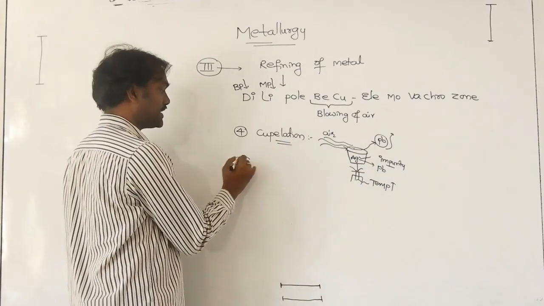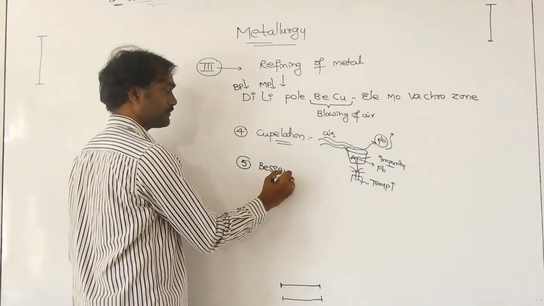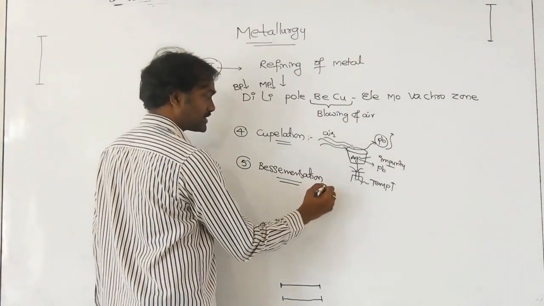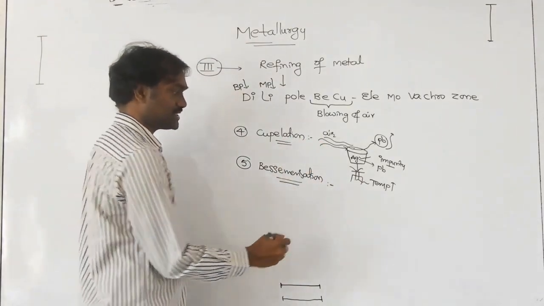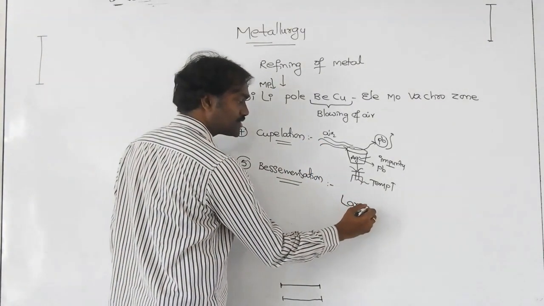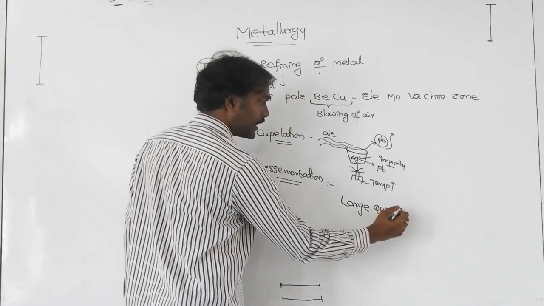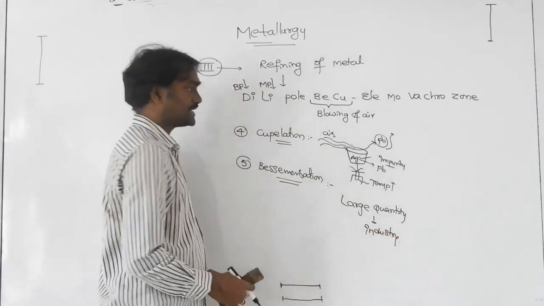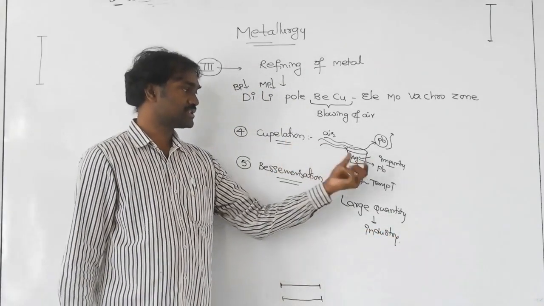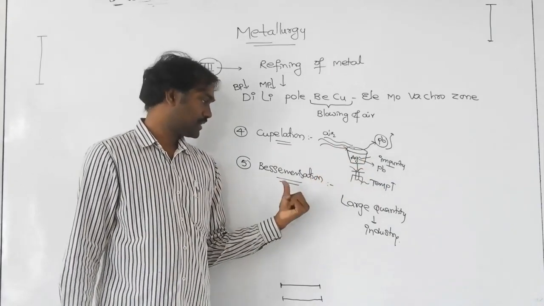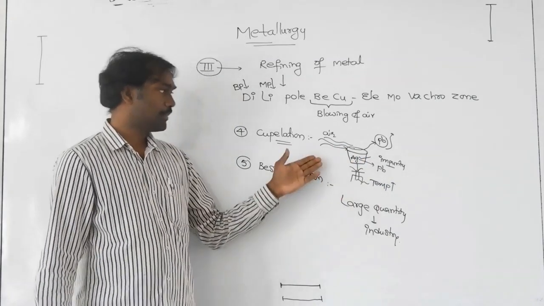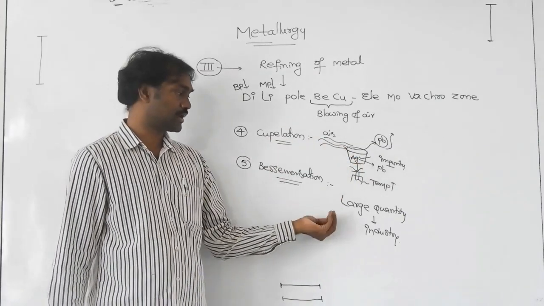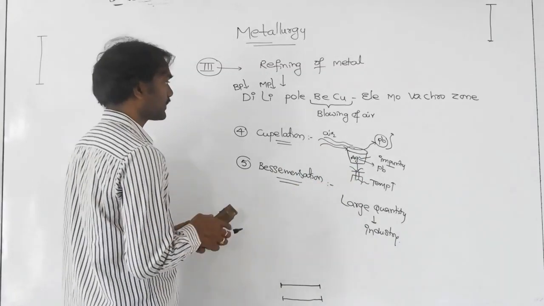Next, the fifth one, Bessemerization. It is the same process as cupellation, but here the metals are separated in large quantity. It is an industrial process. The same process you observe in small quantity at home. But Bessemerization is large quantity, where the molten impure metal is continuously flowed with air in large quantity. That is Bessemerization.